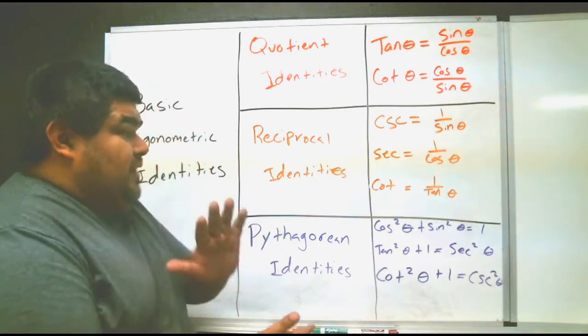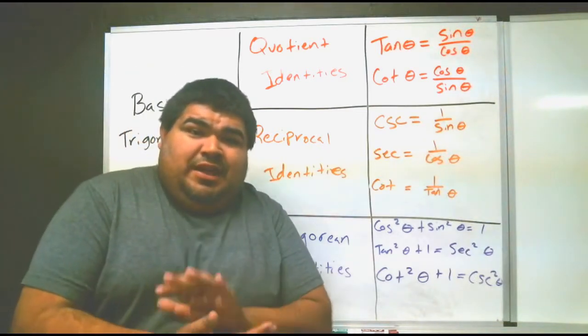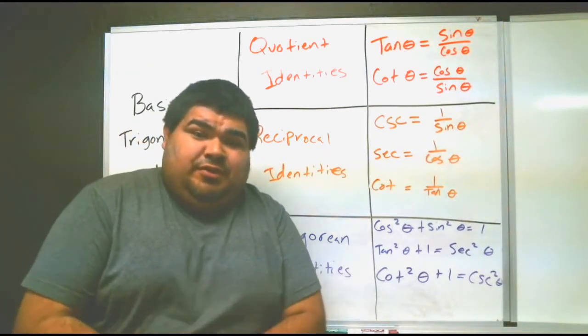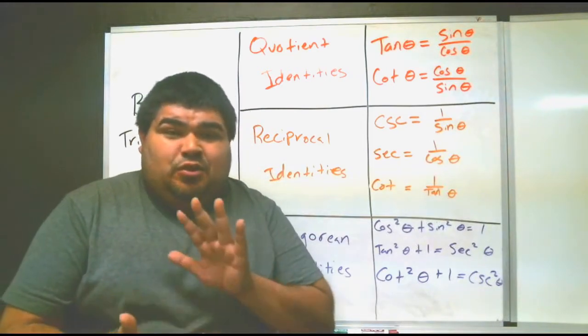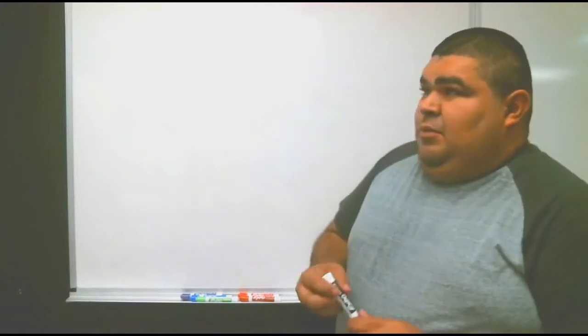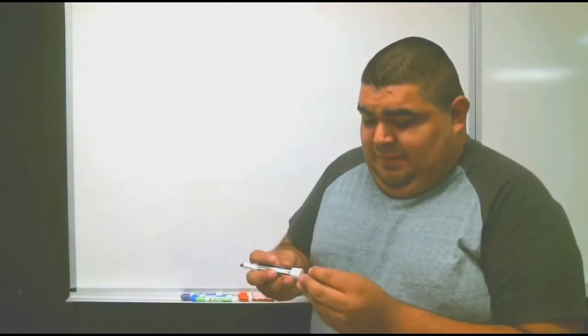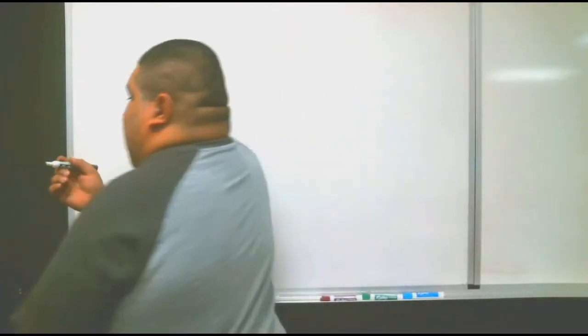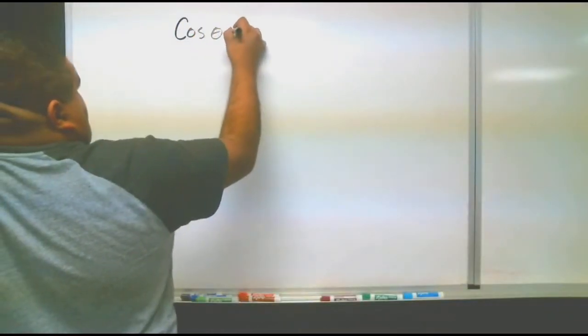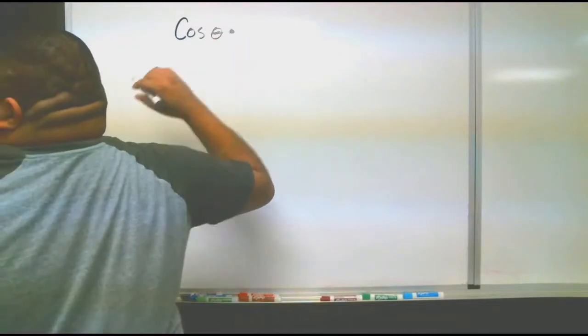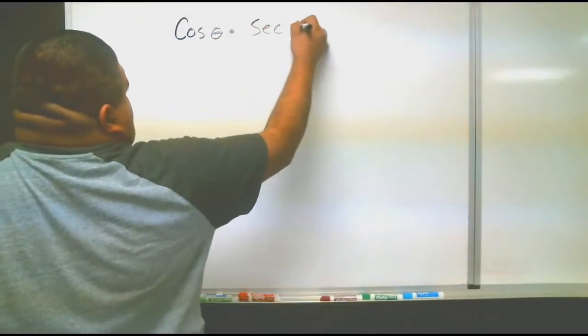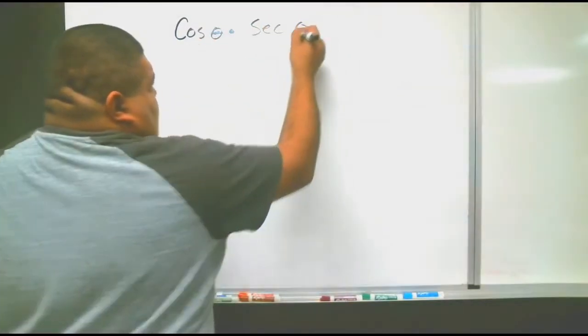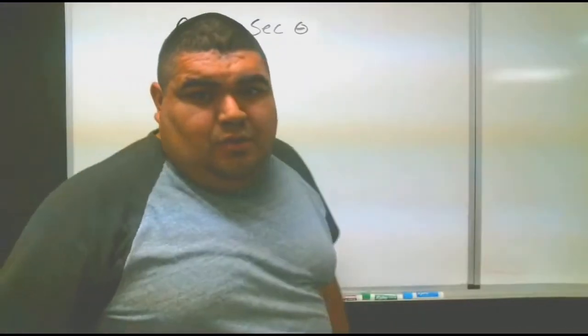Keep in mind, all we have to do is convert. These are identities we need to get familiar with. Our problem for today is we're trying to simplify something very, very simple. We'll start with cosine theta times secant theta.